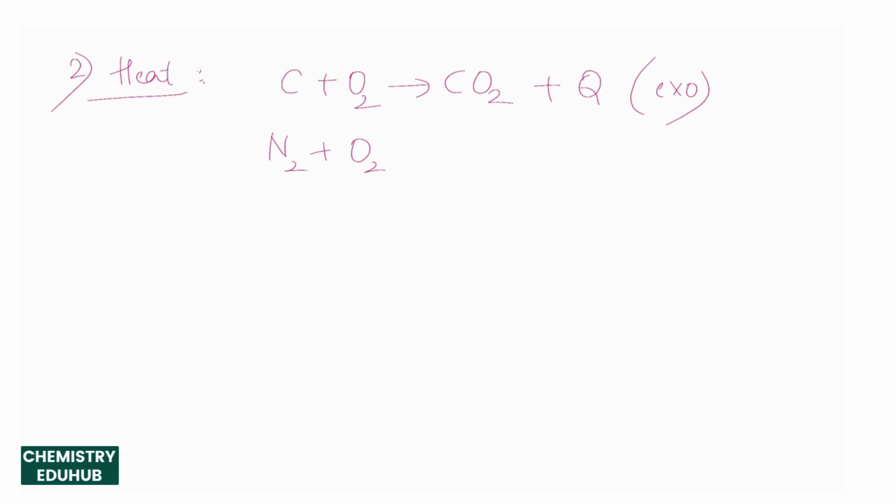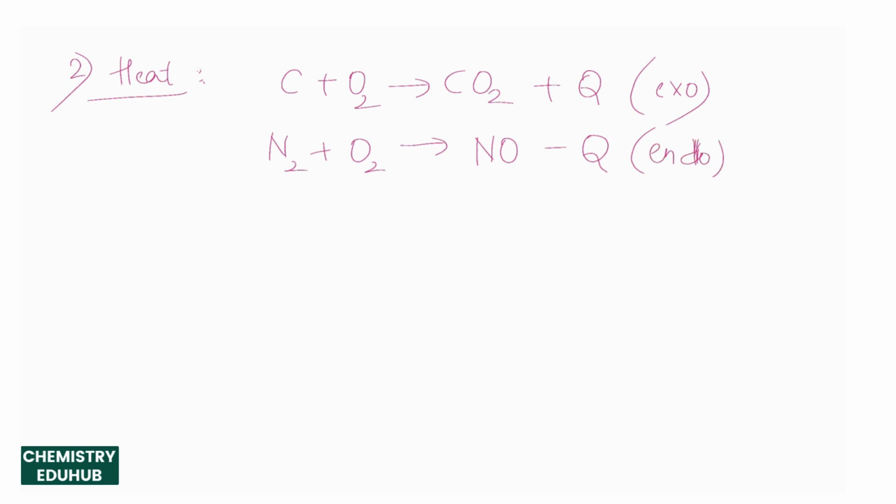Then the second feature that we are going to add is about the heat changes. We express the heat changes. Suppose the reaction is followed by the emission of heat. Suppose you burn carbon with oxygen to give carbon dioxide. Here a lot of energy is released. In such a case, what do we do? We add Q on the right side, which indicates exothermic reaction or evolution of heat. Suppose the reaction is absorbing the heat, N2 plus O2 give rise to NO minus Q. That means the reaction is an endothermic reaction.